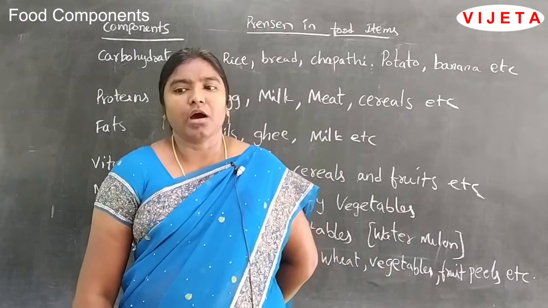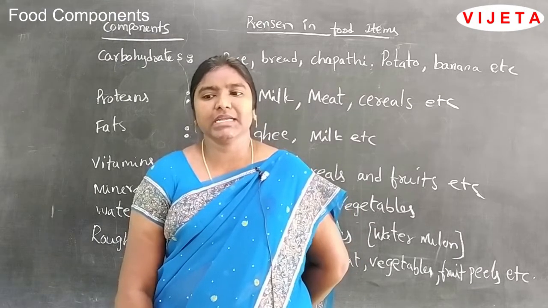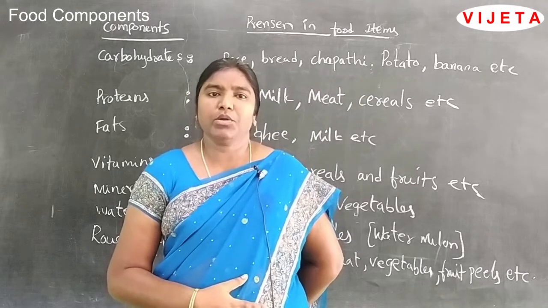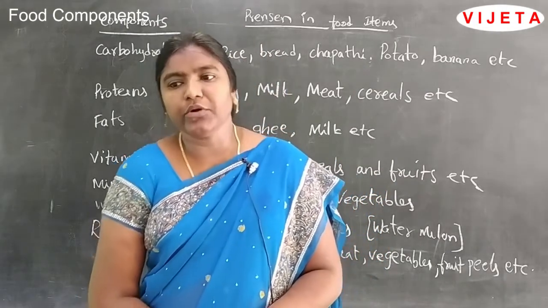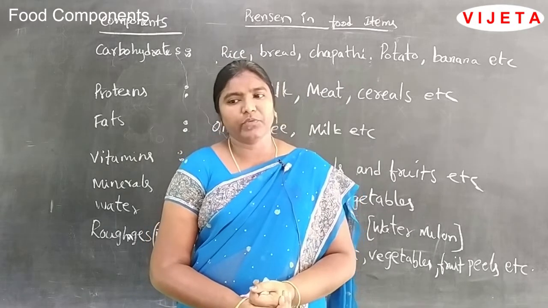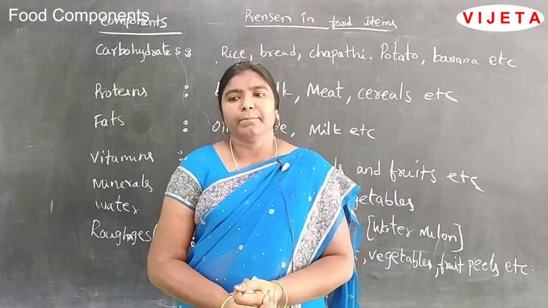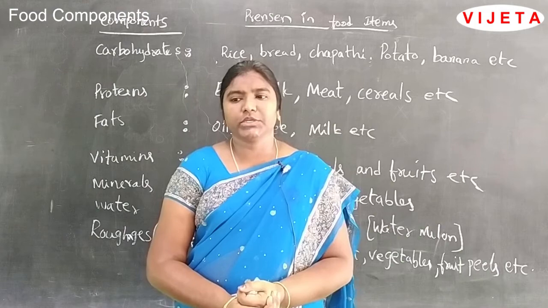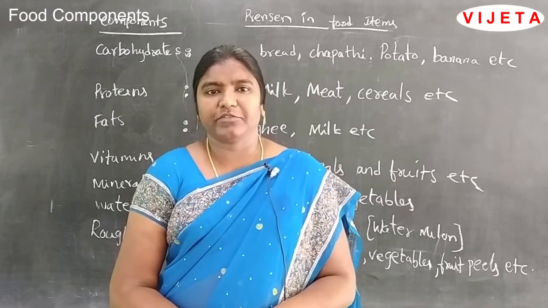So, almost all the food components contain all nutrients in different proportions. Roughages clean our food canal and prevent constipation. Growing children and adolescents need more protein food. Finally, the key concepts I will teach you, you just listen. We need food to get energy, to grow and keep us healthy. And even when we sleep, we need energy to carry out processes such as breathing, heartbeat, blood circulation, etc. The main food components are carbohydrates, proteins, fats, vitamins and minerals, including water and fiber. That means roughage food also.